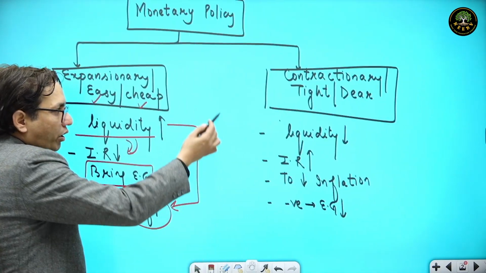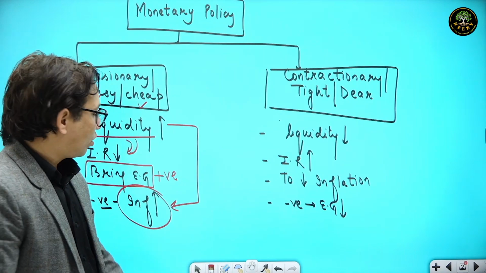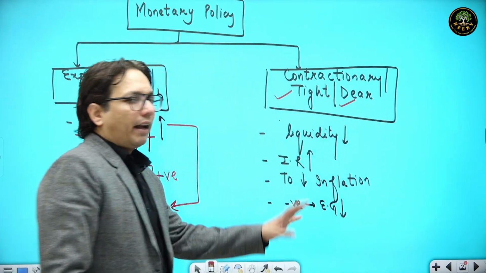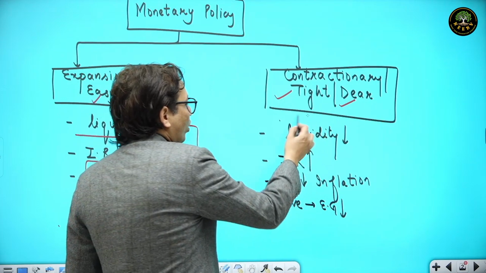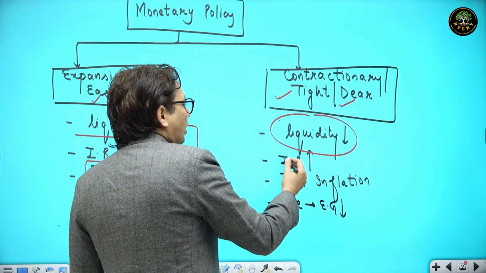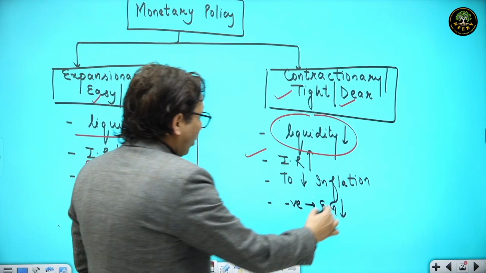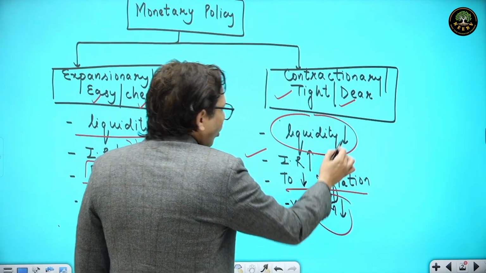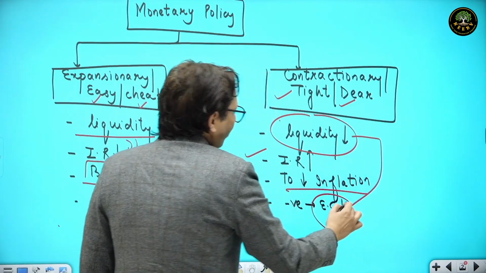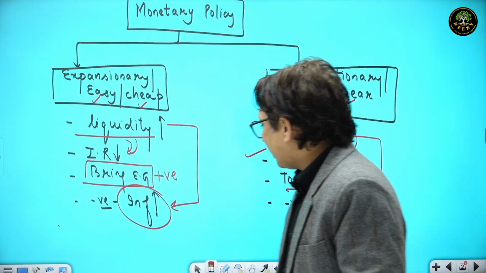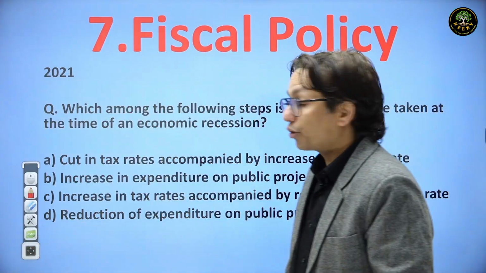Contractionary monetary policy is also called tight money policy or dear money policy. As the name suggests, here the liquidity would go down. How do we reduce the liquidity? We increase the interest rates. Why do we follow it? To reduce inflation. And the negative is, obviously, if liquidity goes down, the economic growth would also go down. With these concepts in your mind, now you can easily answer the question.